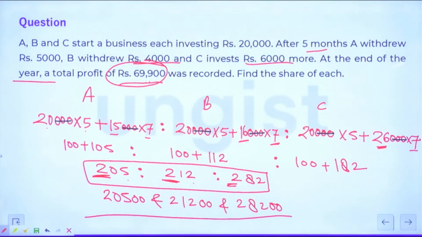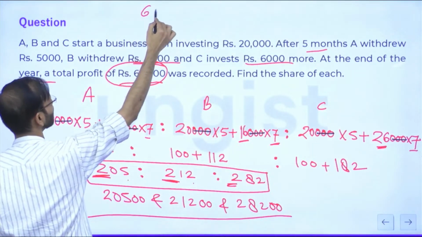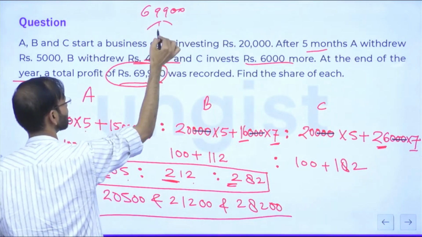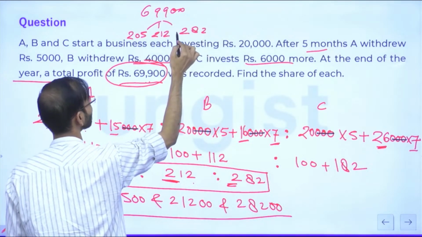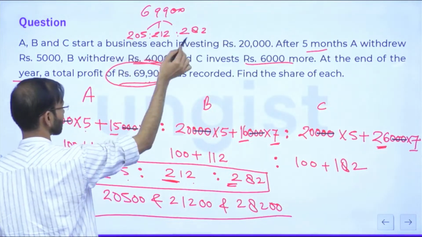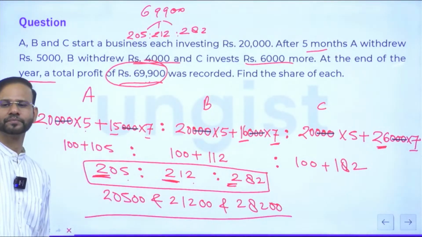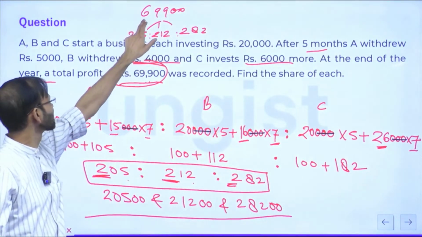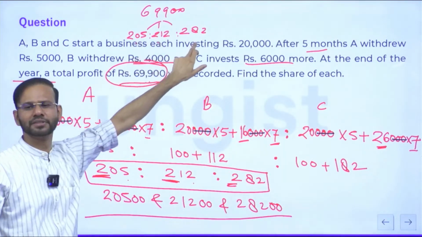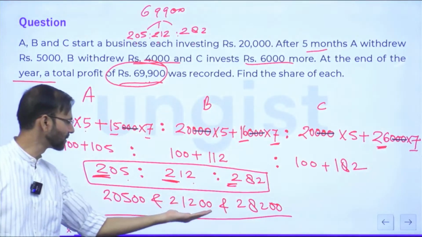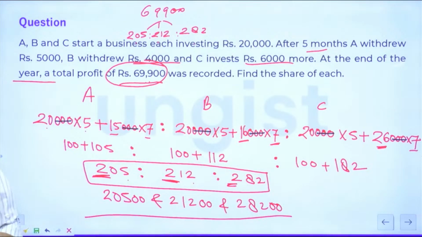So how did you get the last answer? See, we need to divide 69900 in this ratio, right? So this is 205, 212 and 282, correct? So just add these values, this will give you 699, right? So 69900 divided by 699 will give you 100. So this into 100, this into 100, and this into 100, right? Okay? Yes, everyone fine now? Guys, any doubt, any confusion?